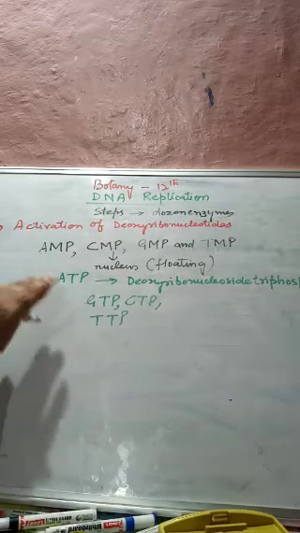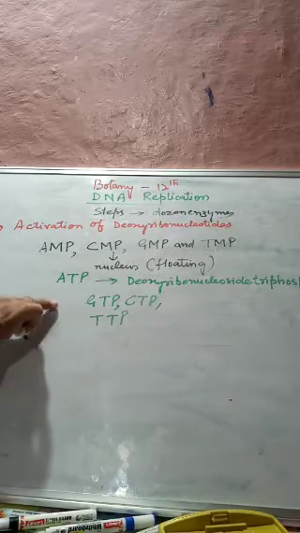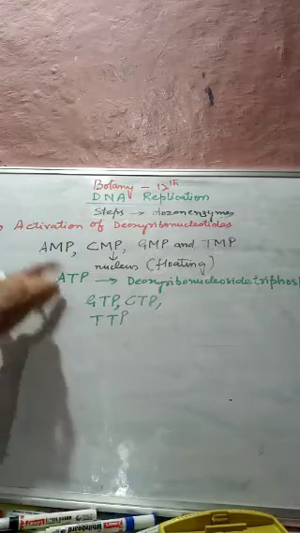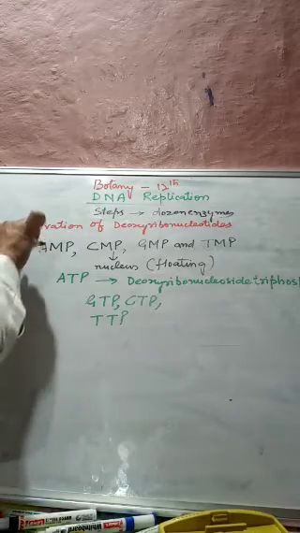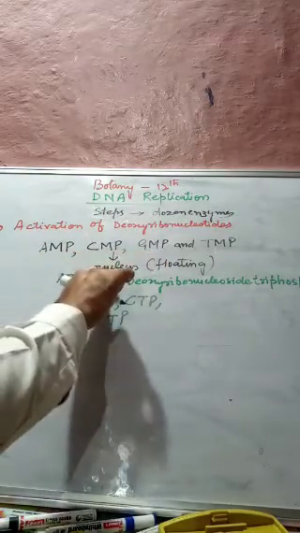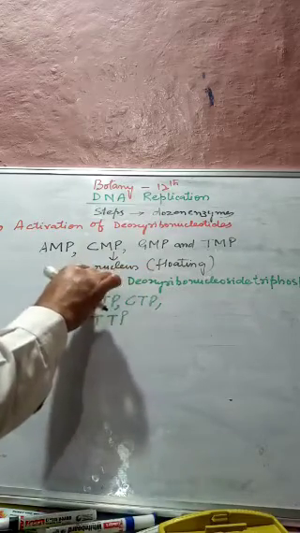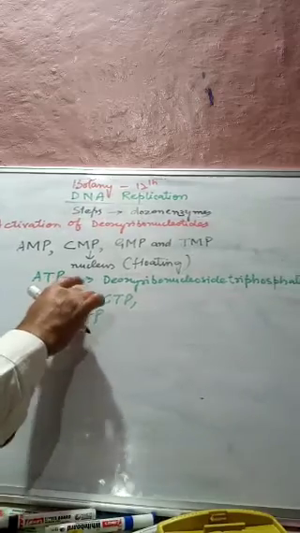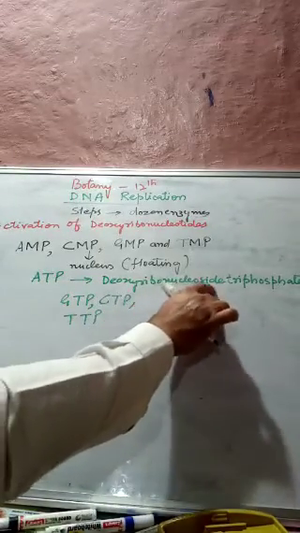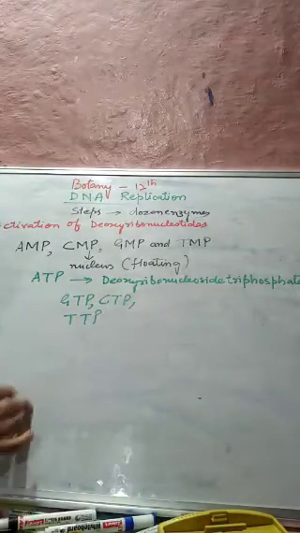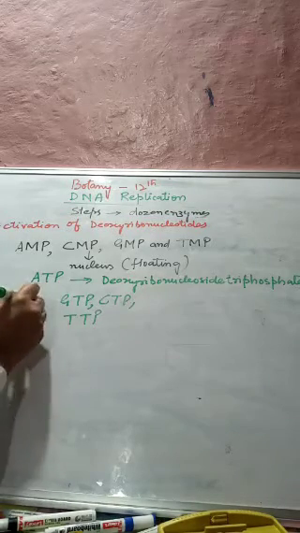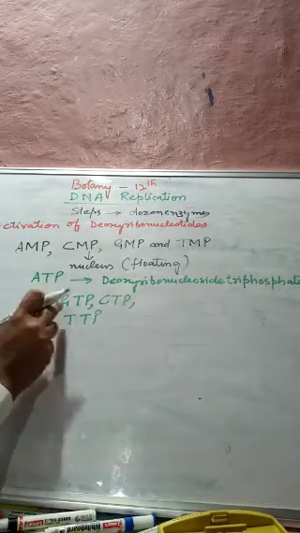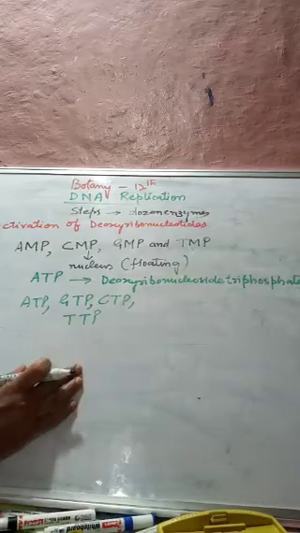Now in this first step, we need an enzyme in order to activate this. These nucleotides are seen floating in the nucleus, and they are activated by ATP to form the deoxyribonucleoside triphosphates, called ATP, GTP, CTP, TTP.